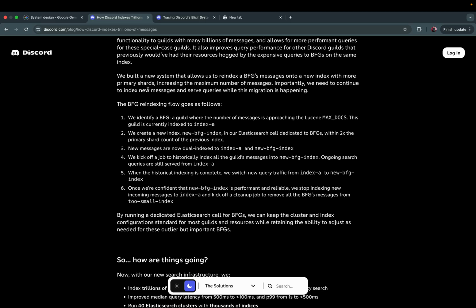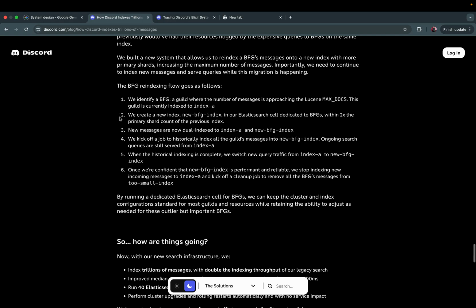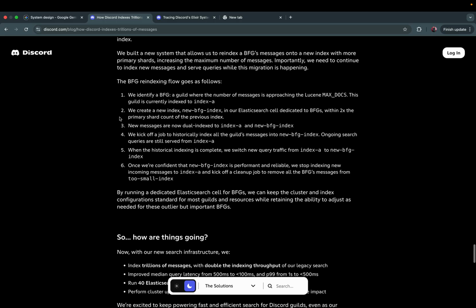We built a new system that allows us to re-index a BFG's messages onto a new index with more primary shards, increasing the maximum number of messages. Importantly, we need to continue to index new messages and serve queries while this migration is happening. The BFG re-indexing flow goes as follows. Number 1, we identify a BFG, a guild where the number of messages is approaching the Lucene max docs.